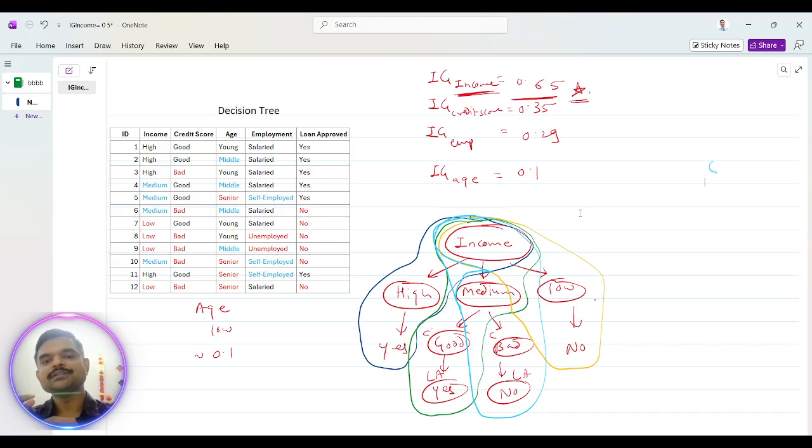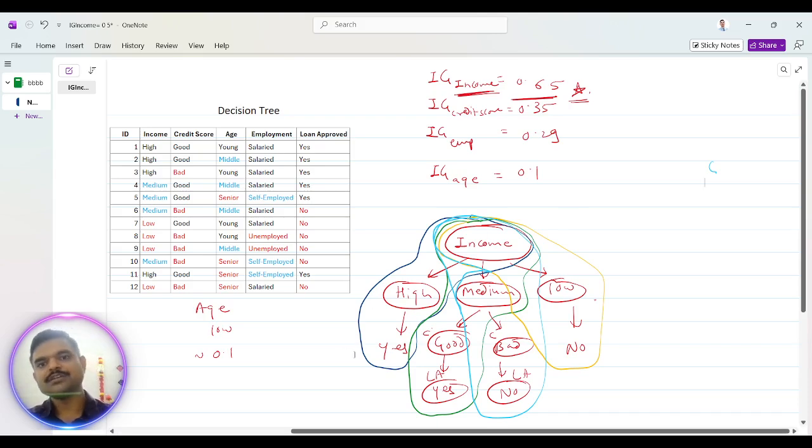The formula is the square of your probability. And in entropy, the formula is probability multiplied by log to the base 2 of probability. But both give almost the same answers. Entropy is taking too much time, whereas Gini impurity is taking less time. So to make the process faster, in the scikit-learn library, we use Gini impurity and all the process is the same.